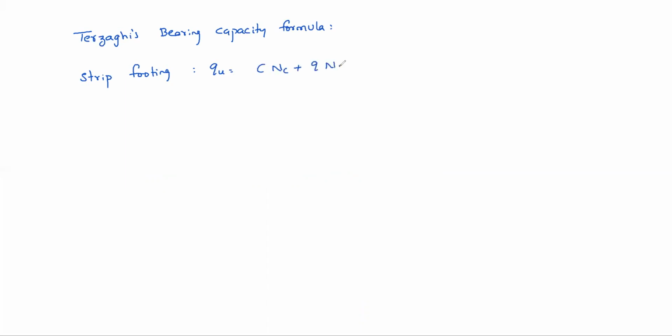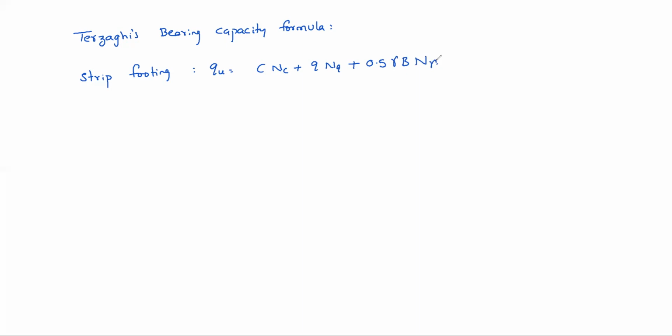Yes, sir. Terzaghi's bearing capacity formula: for strip footing he has given QU equal to C NC plus Q NQ plus 0.5 gamma B N gamma.